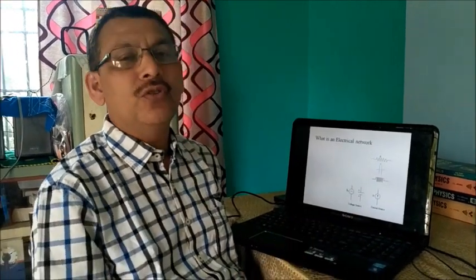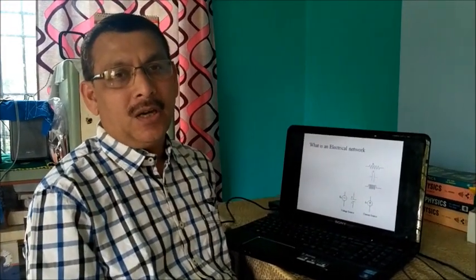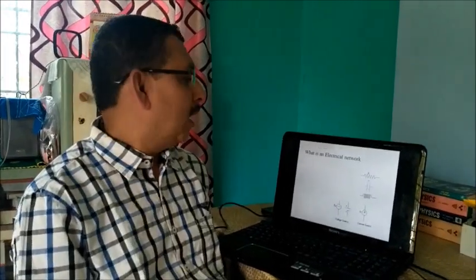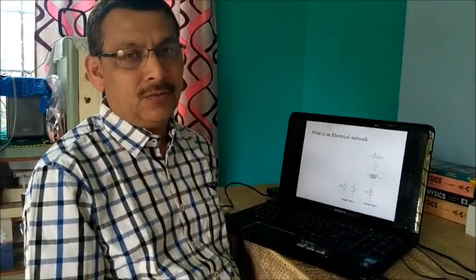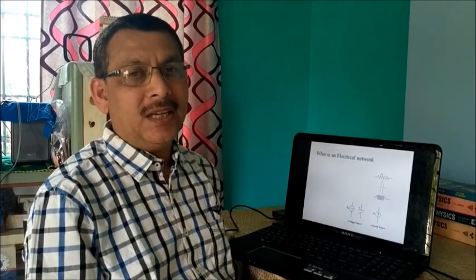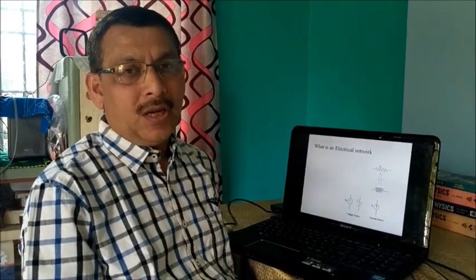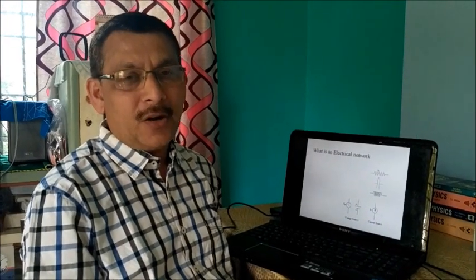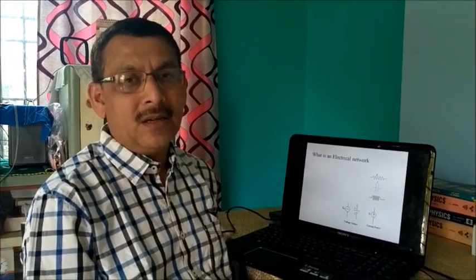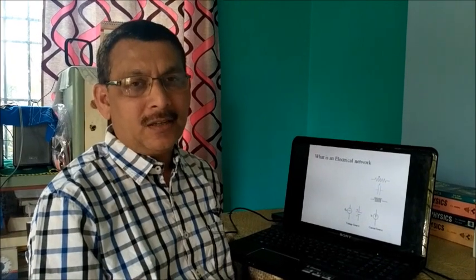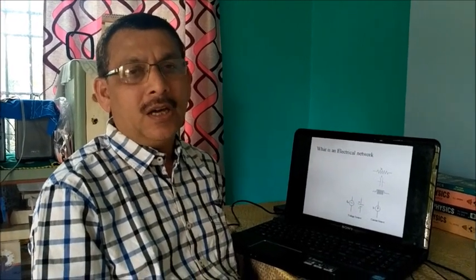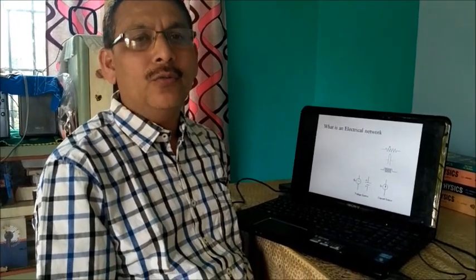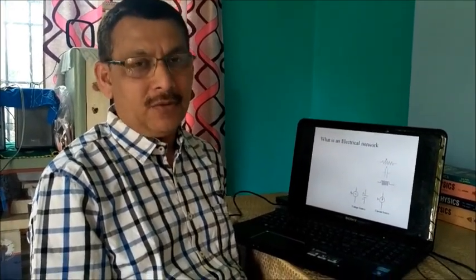Now, before going to discuss network theorems, you should know what an electrical network is. Any electrical network is a circuit consisting of some circuit elements like resistance, capacitor, inductance with a source of EMF or current source, or with branches of circuit.